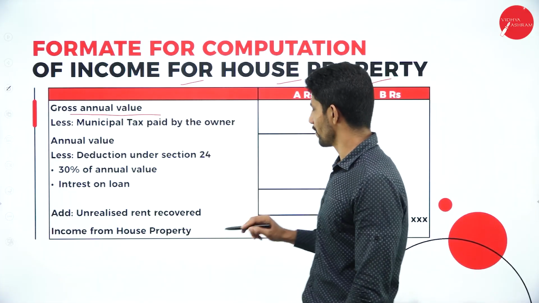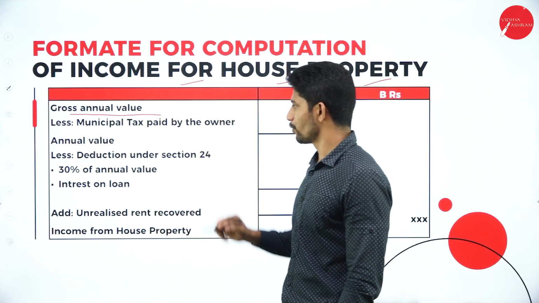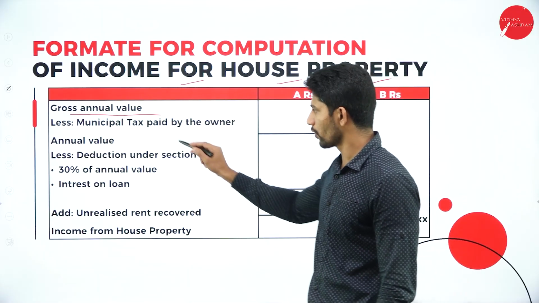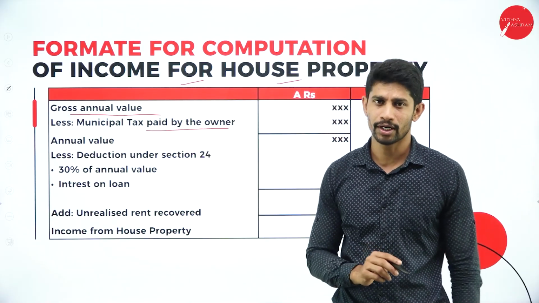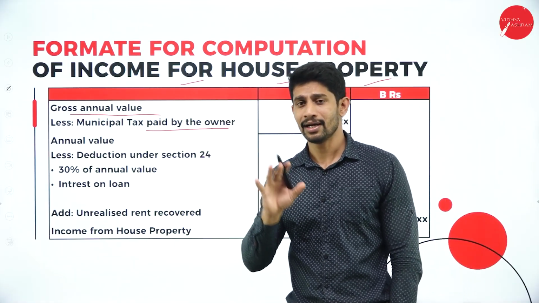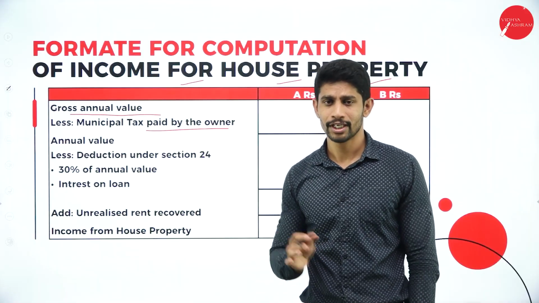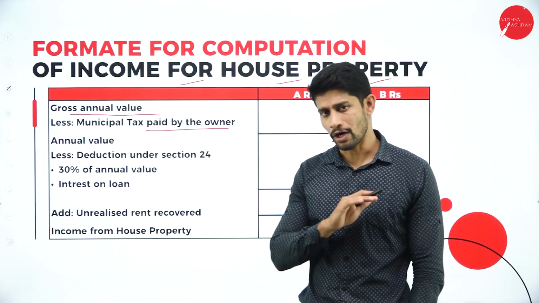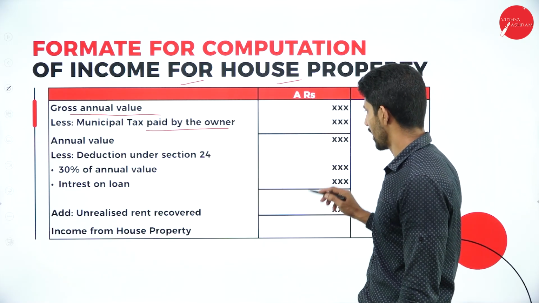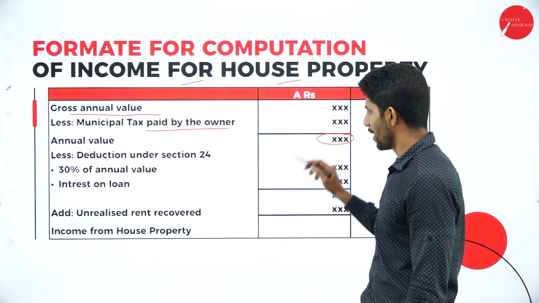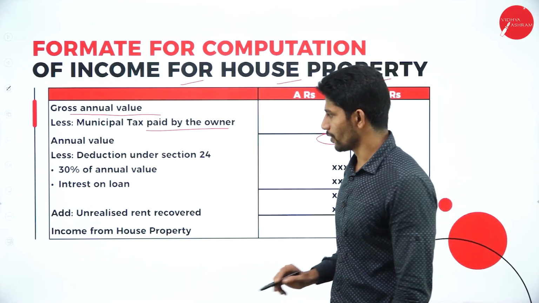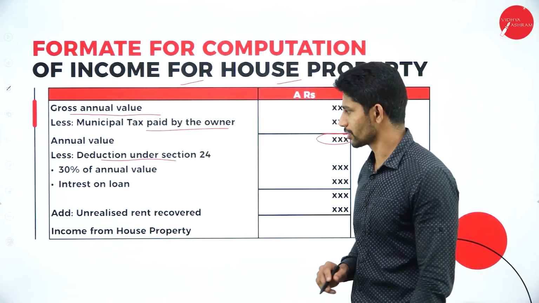You will take the gross annual value in the inner column, less municipal tax paid by the owner. So from gross annual value, you are going to deduct the municipal tax paid by the owner. If the owner has paid the municipal tax, then it is deductible from the gross annual value. If it is paid by the tenant, then we will not consider it for a deduction. So gross annual value less municipal tax, you will get the balance. This balance is called annual value. So from annual value, less deduction under section 24.